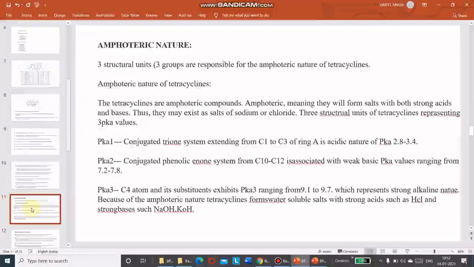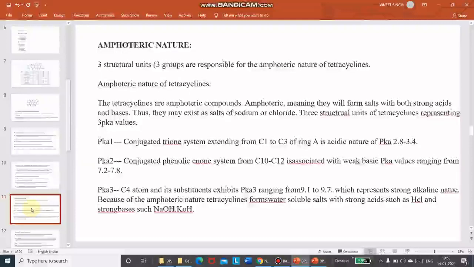So that was the SAR, and now the amphoteric nature. Amphoteric means having both natures, acidic and basic. It's called amphoteric nature. Three structural units, three groups, are responsible for the amphoteric nature of tetracyclines.